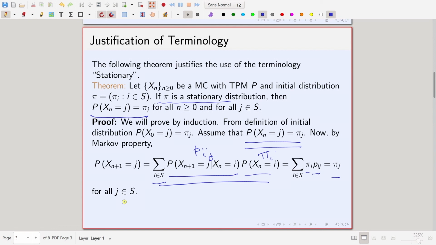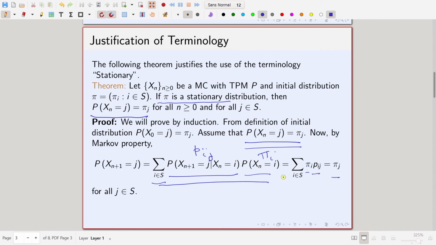So, again, for n equal to 0, it follows from the definition of initial distribution, then we assume it for n and then we prove it for n plus 1, and for that we just condition on X_n.